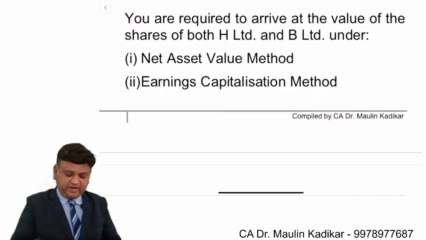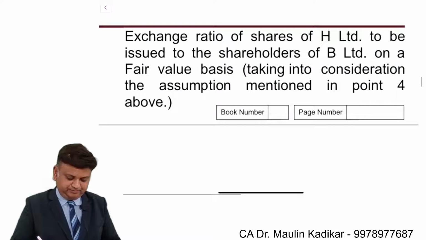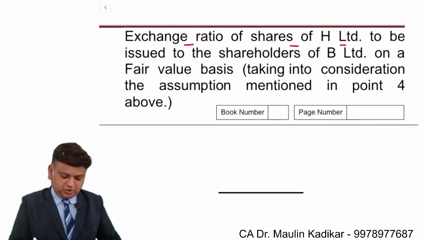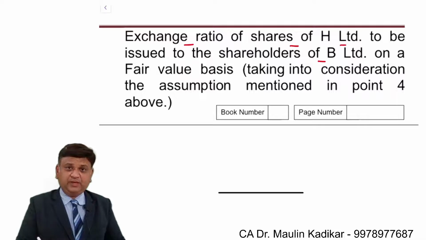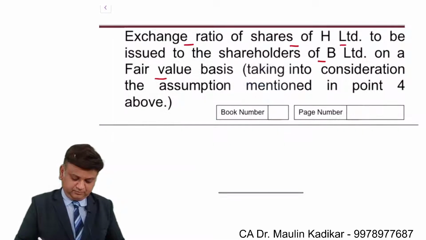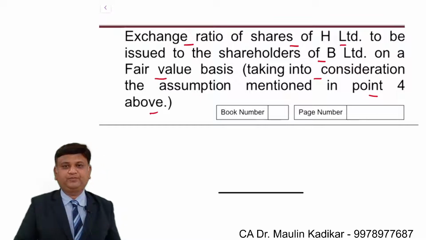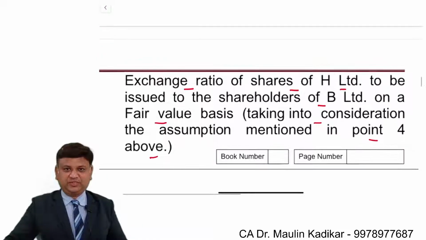You are required to arrive at the value of the shares of both H Limited and B Limited based on the net asset value method and the earning capitalization method. Also, the exchange ratio of the shares of H Limited to be issued to shareholders of B Limited on a fair value basis, taking into consideration the assumption mentioned in point number 4 above. I request all of you to go through the question, please.